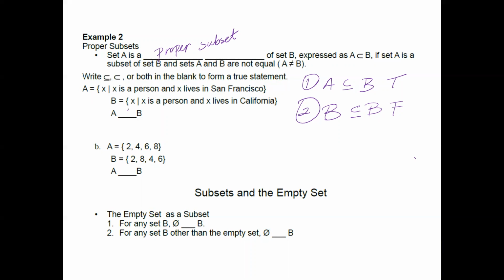So with that said, I could say that A is definitely a subset of B, and A is not equal to B because San Francisco does not mean you always have to be in California.